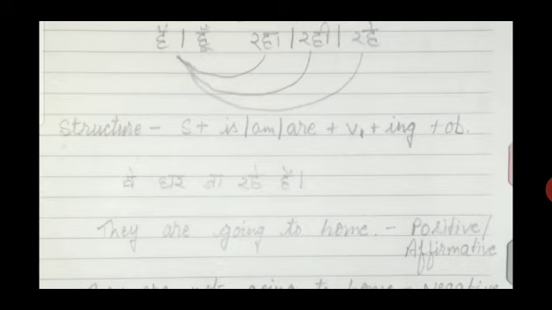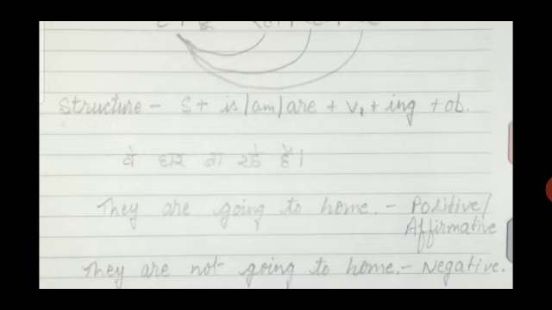Jana is the verb, so go is the first form, and then ing, going. Then at last put the object. The object here is घर, so to home. कहीं भी जाने के पहले to as a preposition हम लोग यूज करते हैं. So आंसर क्या हो जाएगा? They are going to home. This is the positive or affirmative sentence.